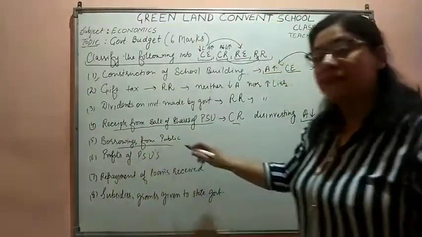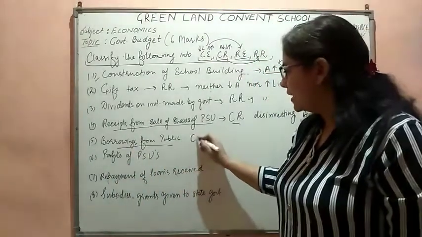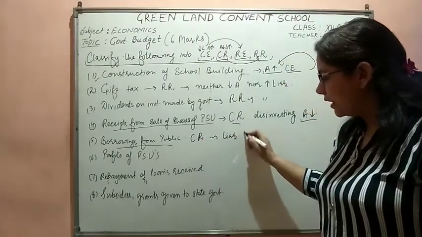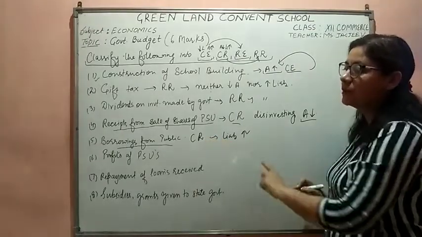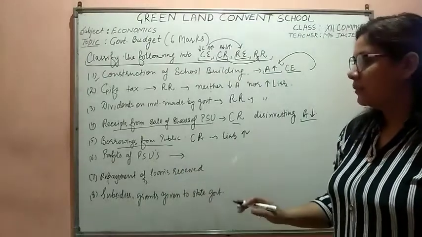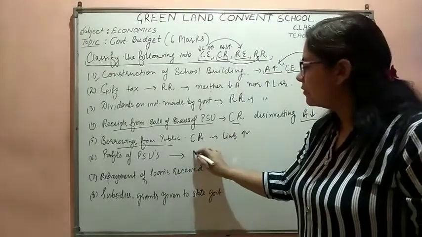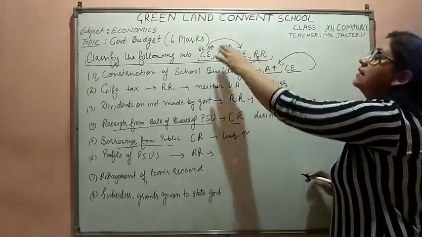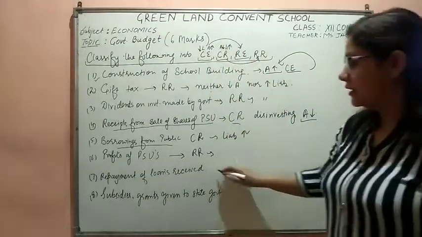Borrowing from the public, again it is a receipt, and it is increasing the liability. So it would be a capital receipt because liability is increased when the government is borrowing from the public. Similarly, profits of PSU, public sector undertakings. Profits are receipts, that would be revenue receipts. Now you would be giving both the reasons, neither the decrease in asset nor the increase in liabilities.